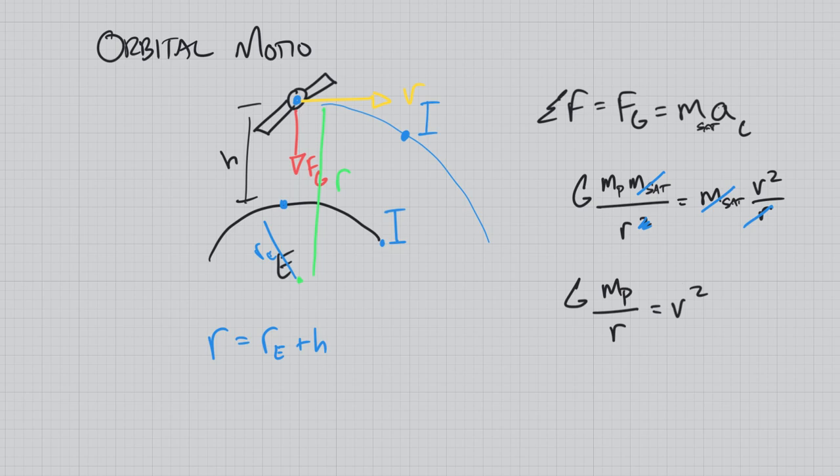So this big heavy satellite and some little astronaut doing a spacewalk, if they're both traveling at this velocity v, they would both orbit the Earth. It doesn't matter about their mass. All that matters is how fast we are going, the mass of the planet we're going around, and how far away we are. If we then solve for v, that would be the square root of G times the mass of the planet, divided by the radius.